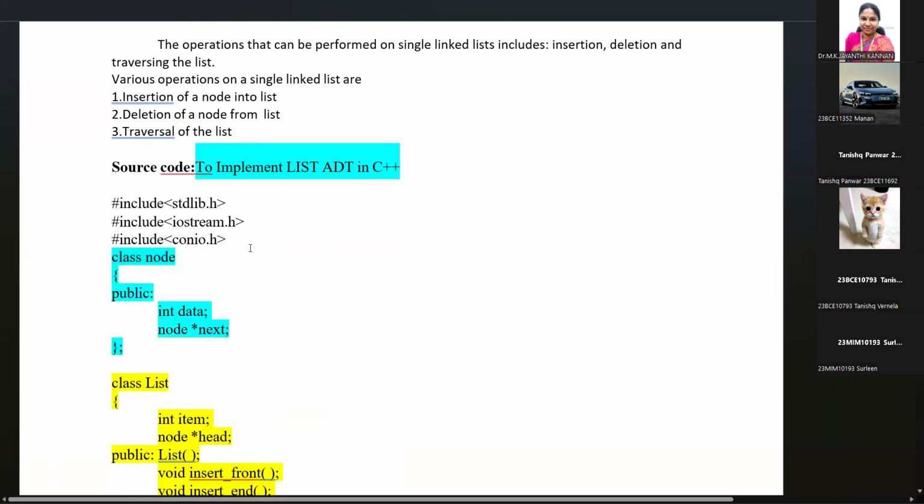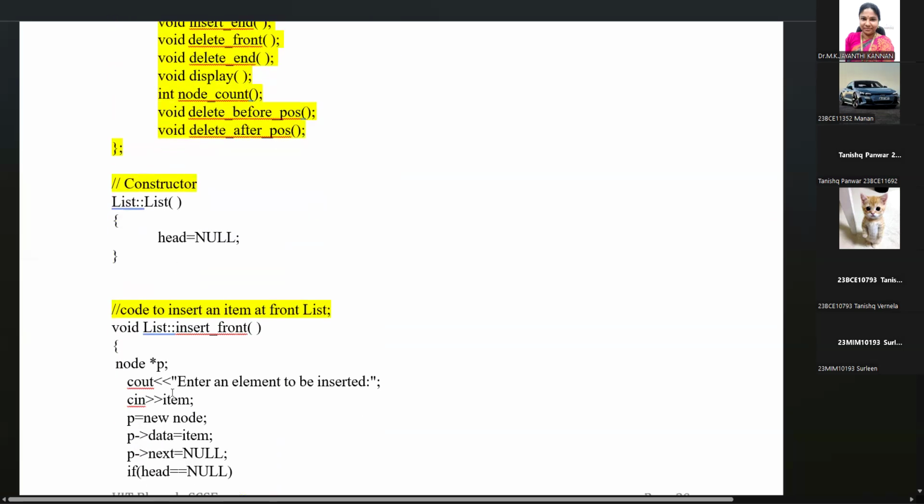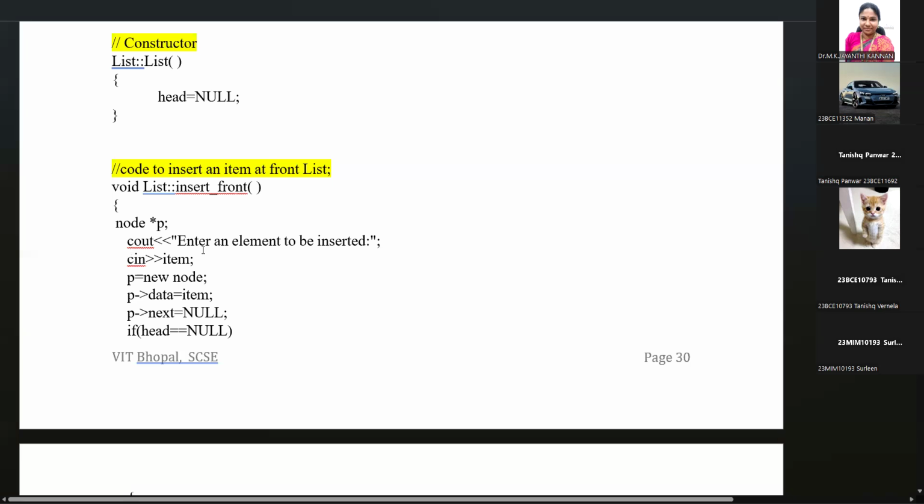So using the class node, we are using two classes. One class is node, another class is called list. Using the class node, a node is initialized. Node *p; cout "Enter an element to be inserted into the node"; cin >> item. So a new node is created, and the value to be stored in the node is received from the end user. And the new node created is called p, using new node, which is a class.